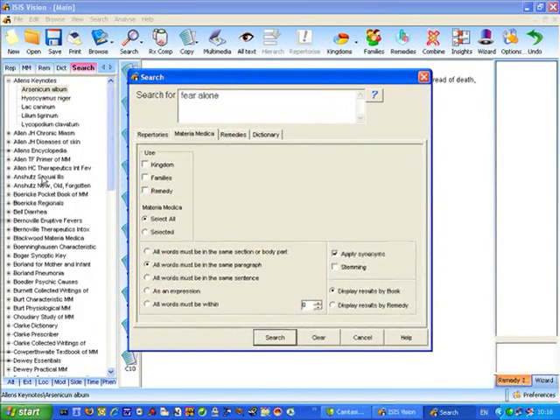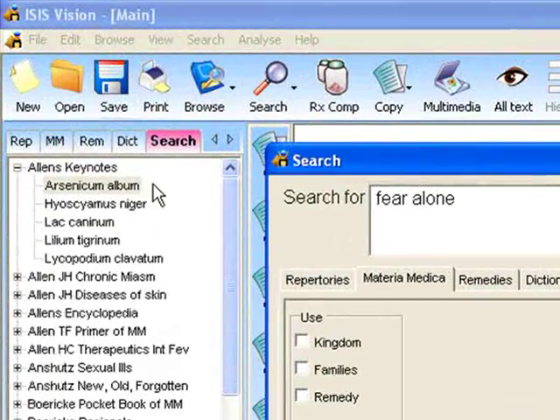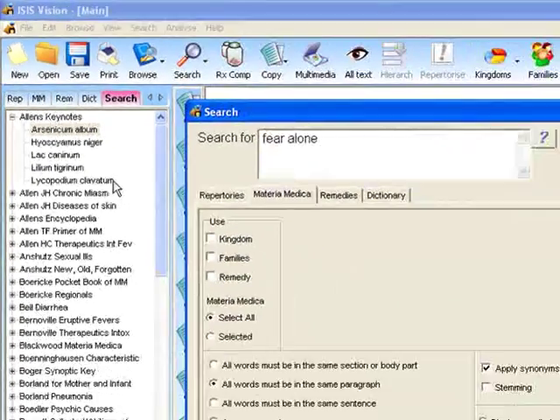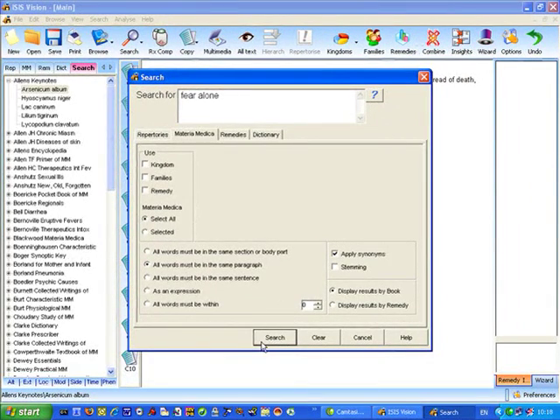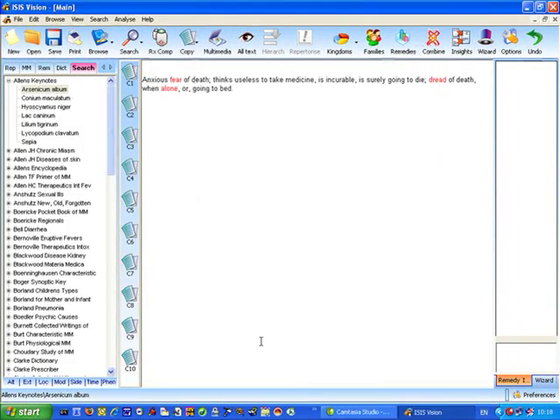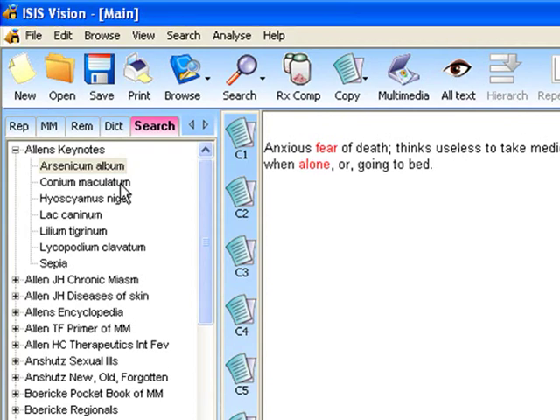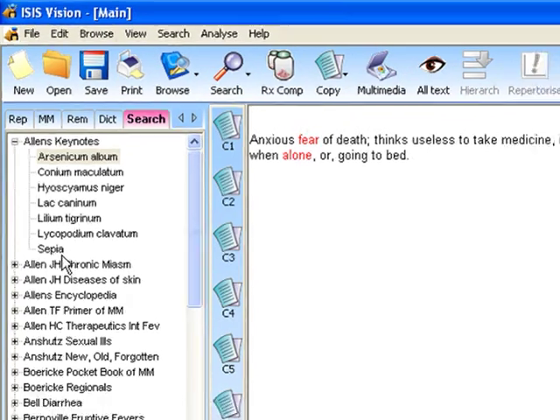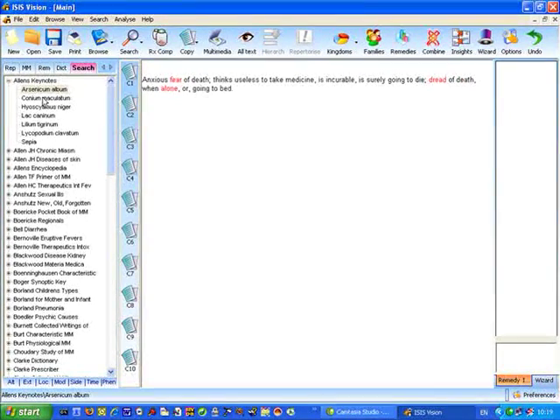Now before I do that, look at the remedy list here: Arsenicum, Hyoscyamus, Lac caninum, Lilium tigrinum and Lycopodium. But this time when I add synonyms, we also receive Conium and Sepia. And let me show you the difference. When we click on Conium, we get dreads being alone.